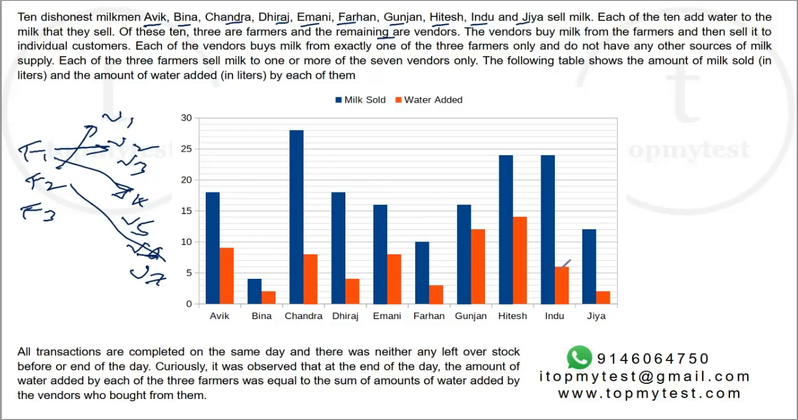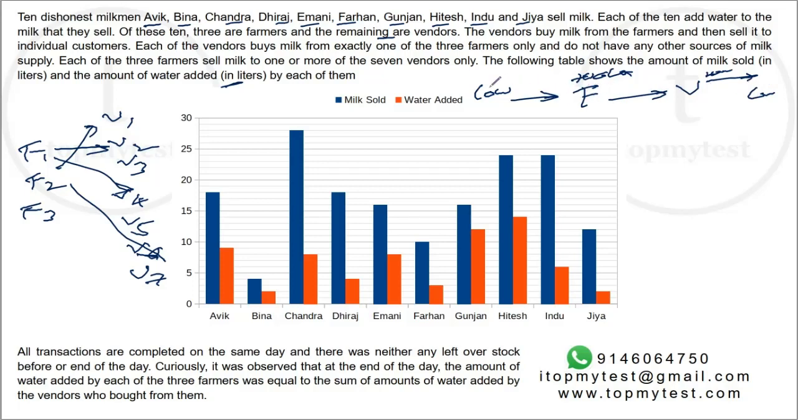Okay, and this is the data on the amount of milk sold and the amount of water added in liters by each of them. Additional information: all transactions are completed on the same day and there was no leftover stock either before or at the end of the day. So you will have a farmer who will get milk from, say, a cow, add water, and sell it to a vendor. The vendor will add water and sell it to a customer. Now the entire transaction is completed on the day.